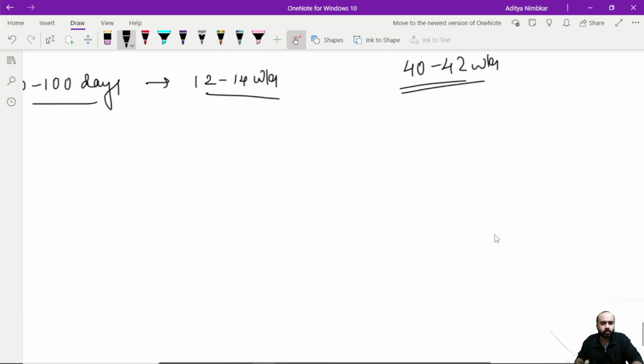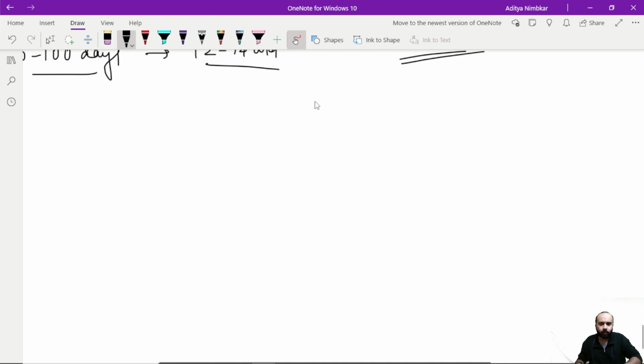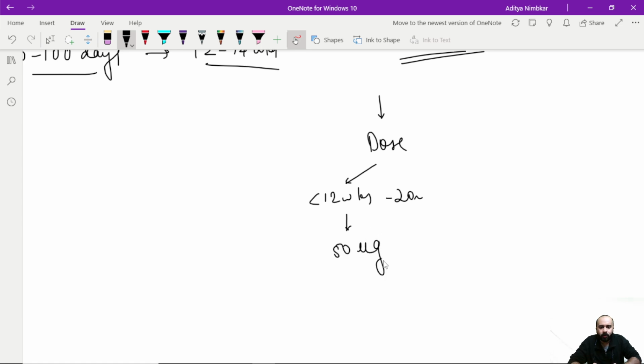The next question is going to be, हाउ डू वी नो कि हम जो एंटी-डी दे रहे हैं वो एडिक्वेट है, यानी what is the dose? तो डोज की बात अगर करें तो टिल 12 टू 20 वीक्स, the dose that we give is 50 micrograms and 250 international units.